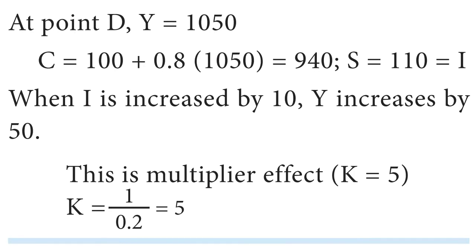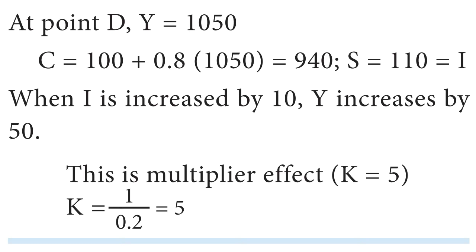At point D, Y is equal to 1050. Substitute in the equation: C is equal to 100 plus 0.8 into 1050, equal to 100 plus 840. Therefore, saving is equal to 1050 minus 940, which is 110. This 110 is also equal to investment.